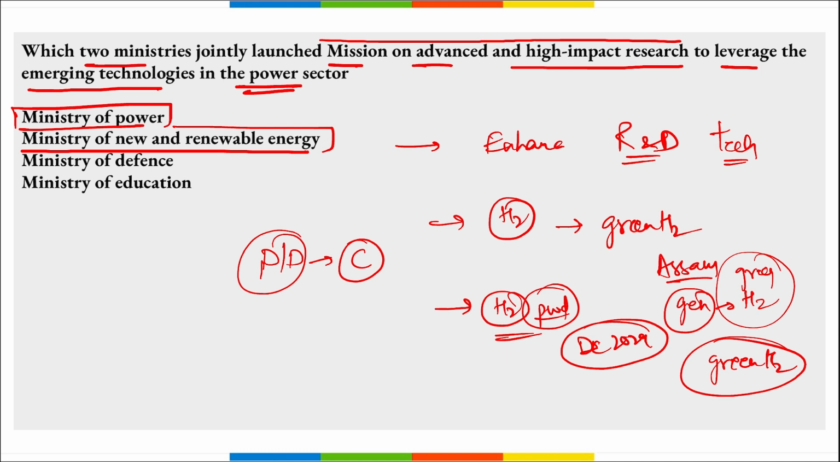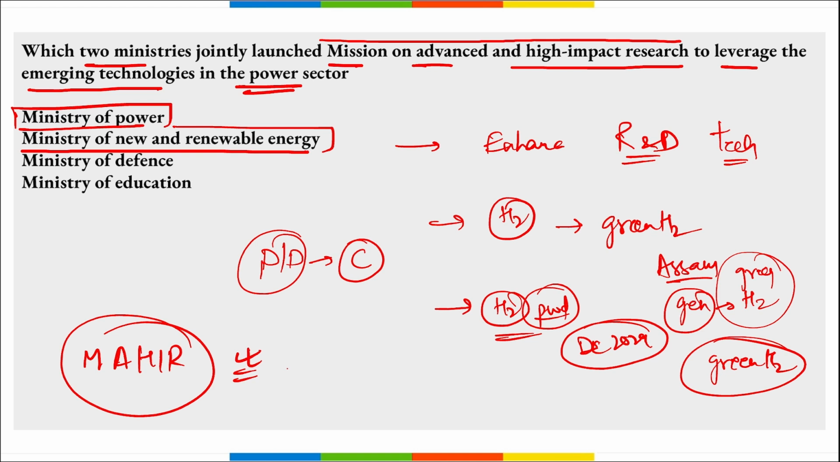Here only remember, it is the Ministry of Power and Ministry of New and Renewable Energy that have jointly launched a national mission that was named Mission on Advanced and High Impact Research. Mission on Advanced High Impact Research, that is MAHIR. This is the name of the mission that was launched, and it was to identify emerging technologies in the power sector and leverage them at scale for deployment within and outside India.